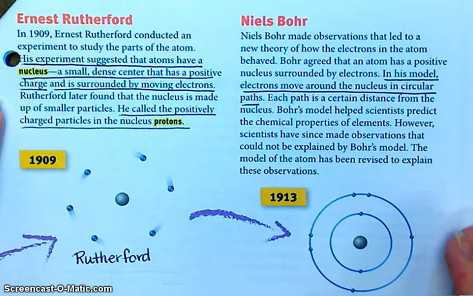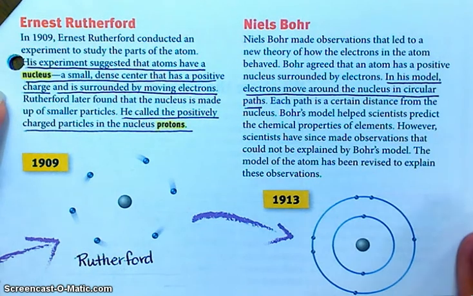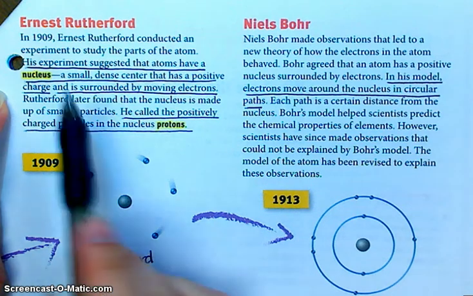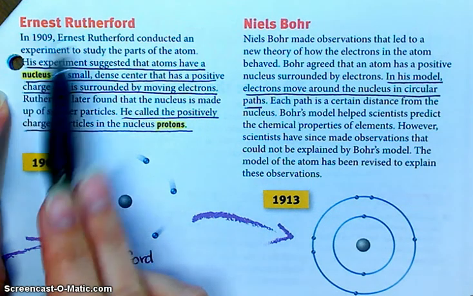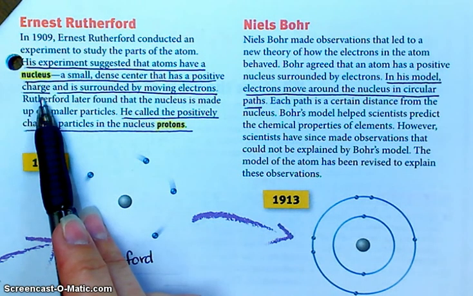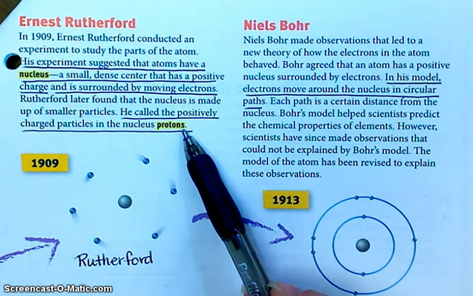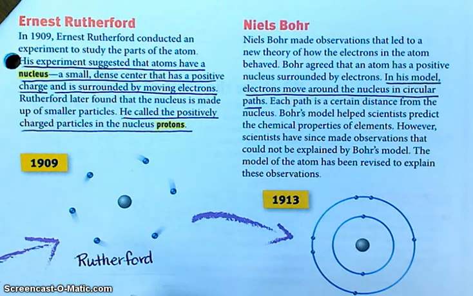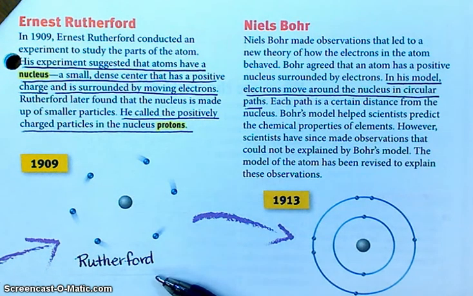And part of what he concluded from his experiments is that the atom is actually mostly empty space. We have a dense nucleus. So Rutherford is credited with coming up with the notion that there's a dense nucleus in the middle, surrounded by electrons. Okay? He also later is credited with figuring out that there are protons in the nucleus. Okay? So now we're closing in, that's about a century ago. Got it?